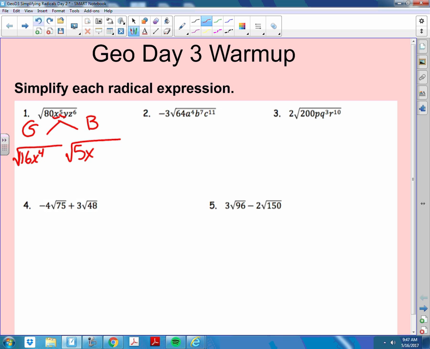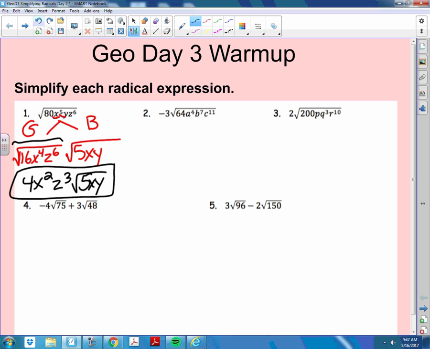It'll always be 1. Or none, right? What about y to the first? All bad. Z to the sixth, all good. And then we're on our merry way, right? So we still have to find the square root of all these things. So square root of 16, 4, square root of x to the fourth, x squared, square root of z to the sixth, z to the third, and then root 5, x, y, and that's your answer. Right? Any questions on that?